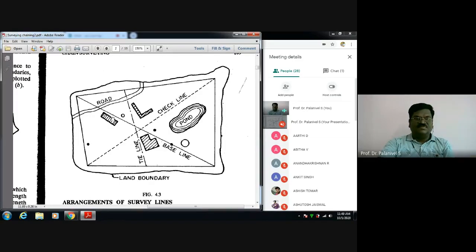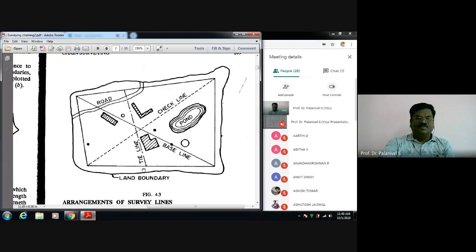The longest survey line is called the baseline, and I also have a check line like this. In general, this check line will not be this big, but it is shown here. Then I choose another minor, auxiliary station here and join it. This is called a tie line.